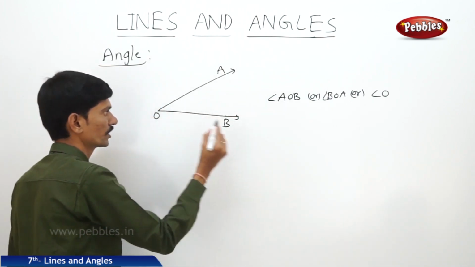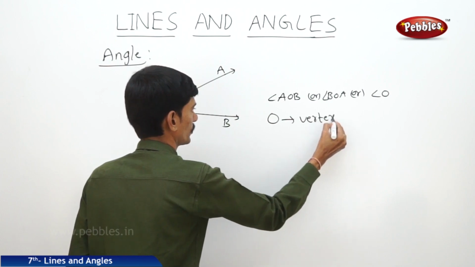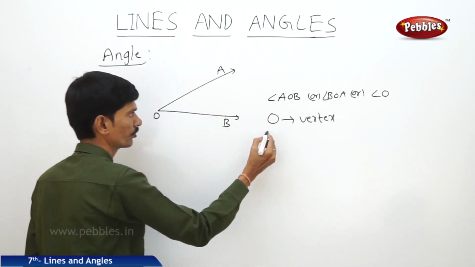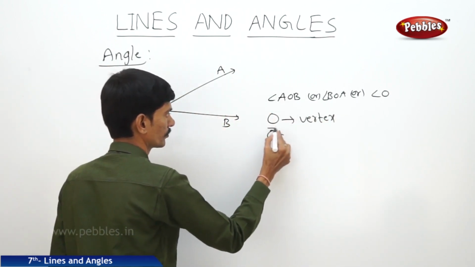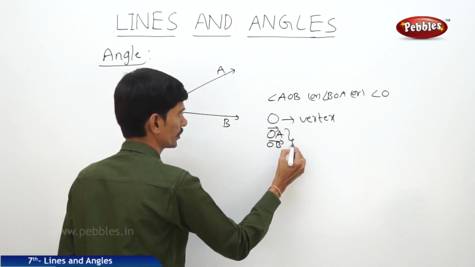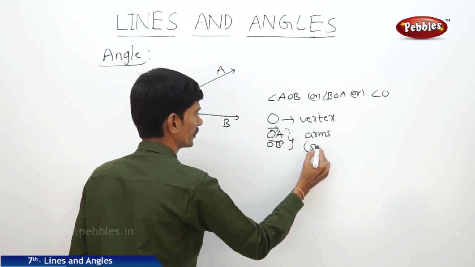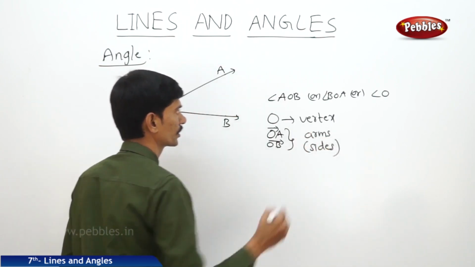Here O is the vertex and the rays OA and OB. So these rays OA and OB are the arms or sides of the angle.